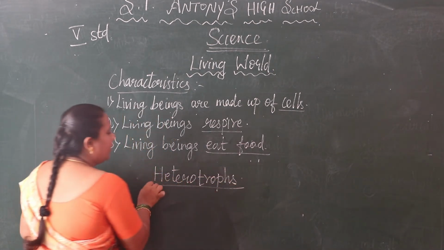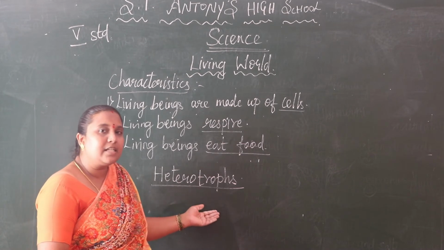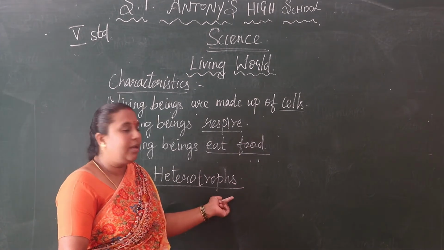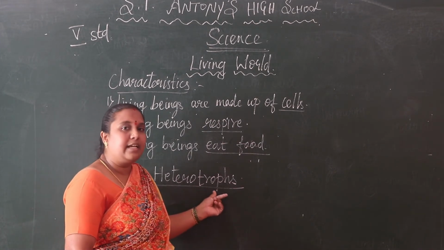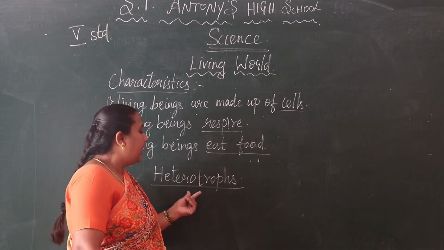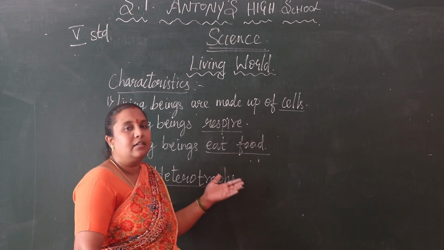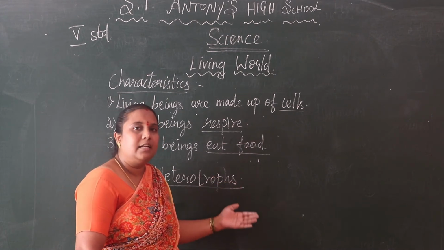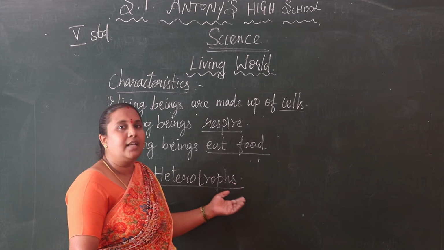Say it again, children: heterotrophs. Heterotrophs means it depends upon other plants or other animals, that is, it depends upon other things.